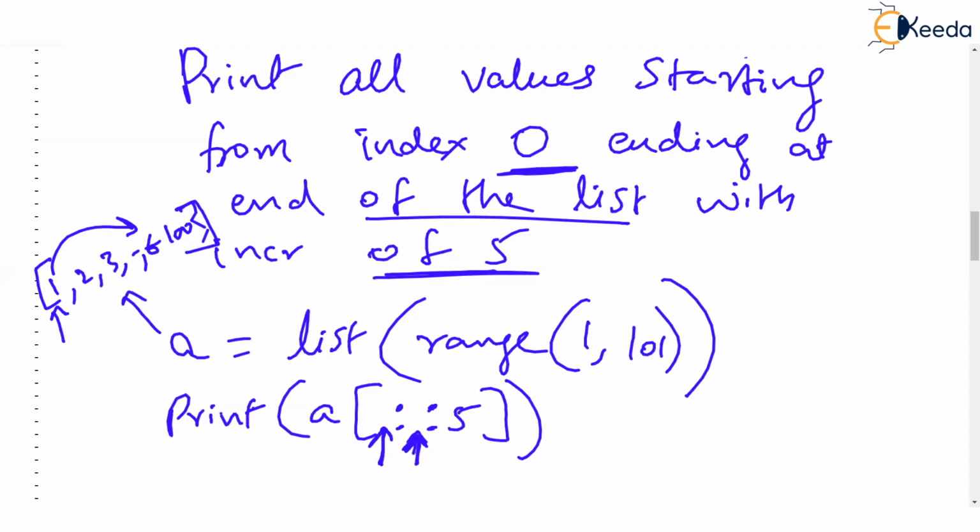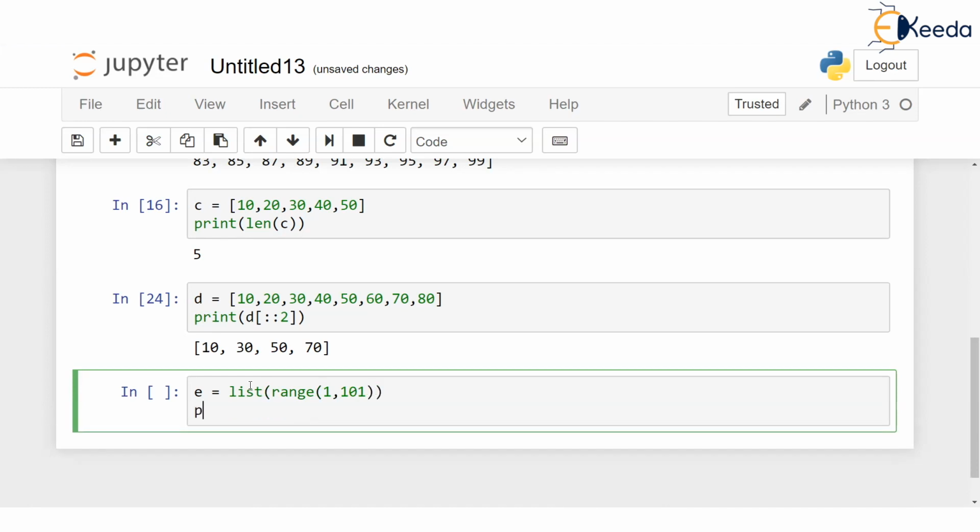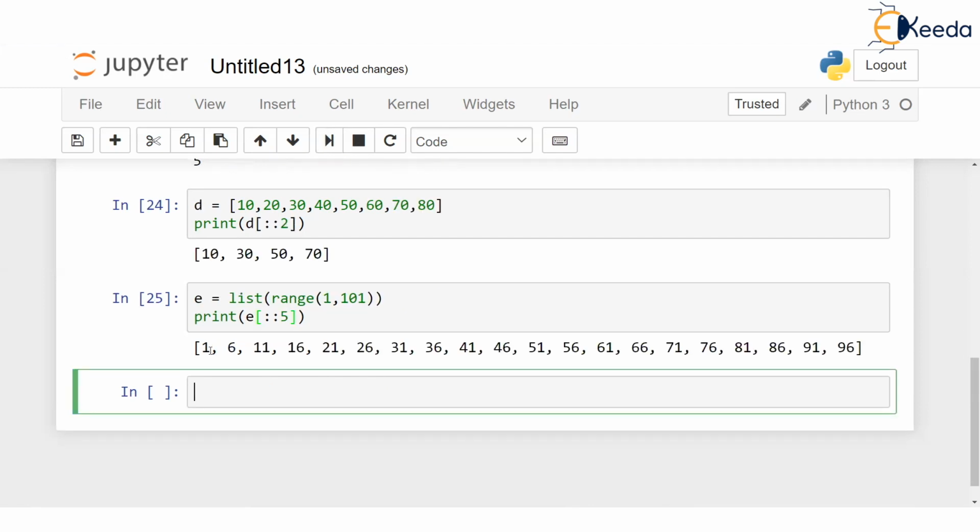So let's go to a blank slate, our code here, and let's say E is equal to list range 1 comma 101. So this is a very big list, and suppose I say print E colon 5. This is going to print every fifth element of the list.